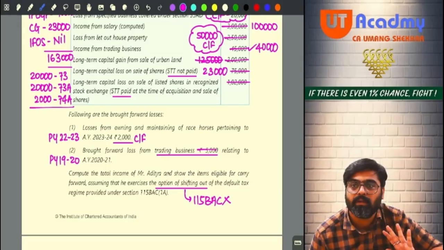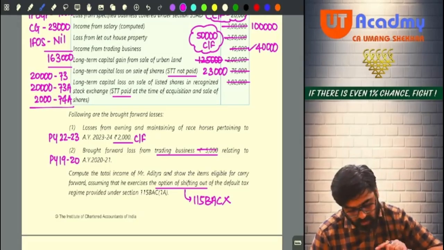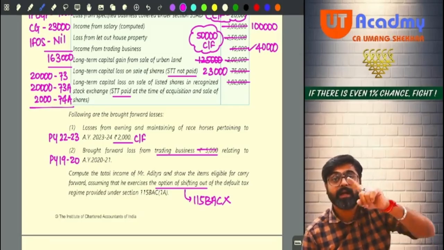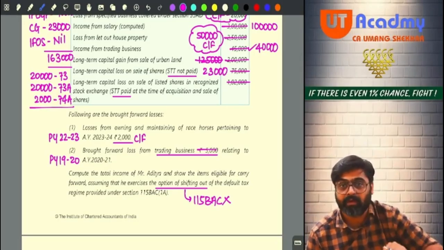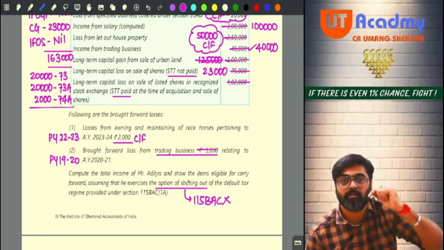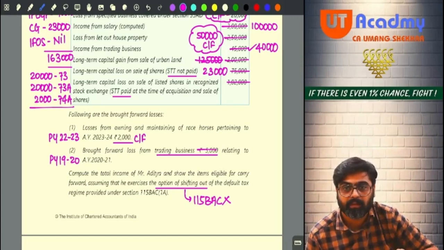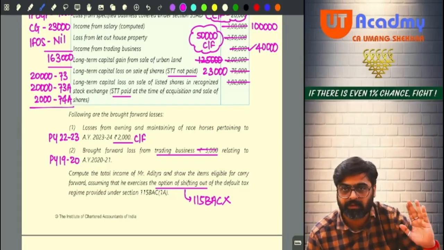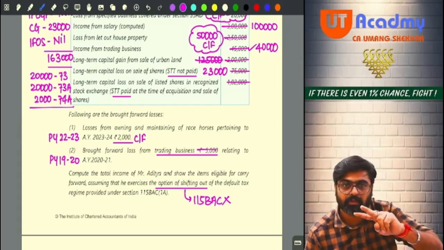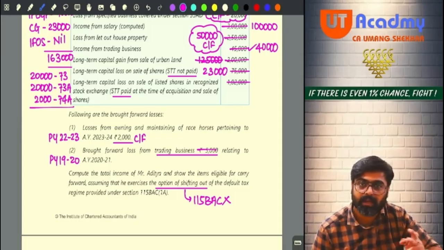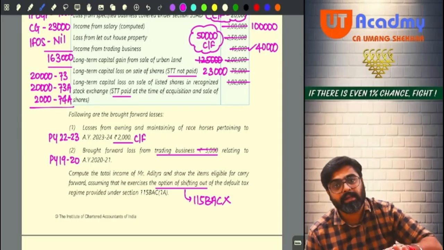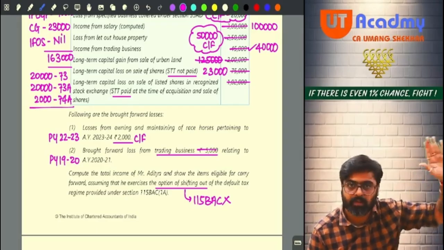Now, do you have a brought forward loss from trading business, 5,000? Yes. Now that loss you are bringing forward in this year against your business income. You have 45,000 business income now. Against that, this loss will be set off. Now your business income remaining will be only 40,000 and this loss is gone, vanished. Both the losses are coming in this year. They are not time barred. If they are not getting adjusted in this year, they are going to get carried forward in the next year.